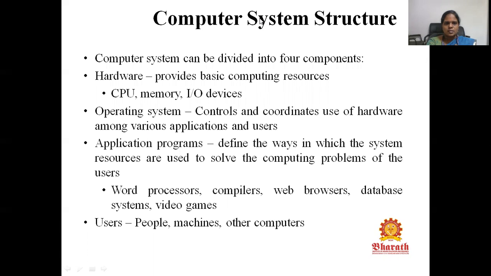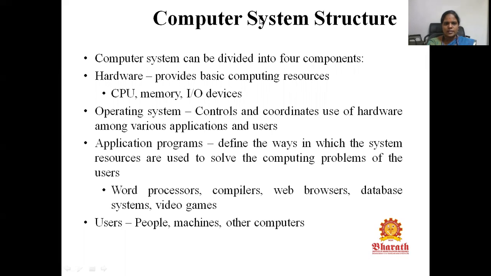The computer system structure is divided into four components. The components are hardware, operating system, application programs, and users. Hardware provides the basic computing resource. In other words, the physical thing that we can physically touch and feel will come under hardware. Examples of hardware are CPU, memory, input output devices which we are using. Everything will come under hardware.